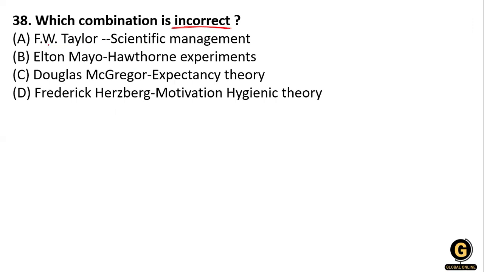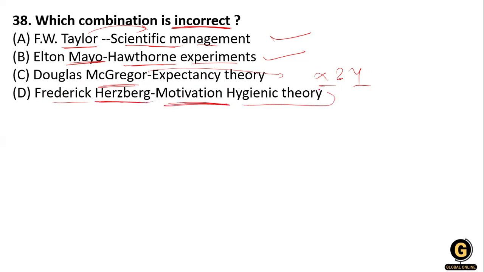Next question: which of the following combinations is incorrect? Taylor is related to scientific management. Yes. Mayo is related to the Hawthorne experiment. Yes. Douglas McGregor is expectancy theory? No, Douglas McGregor is related to Theory X and Theory Y, not expectancy theory. And Frederick Herzberg is related to the motivation-hygiene theory. So what will be the right answer?